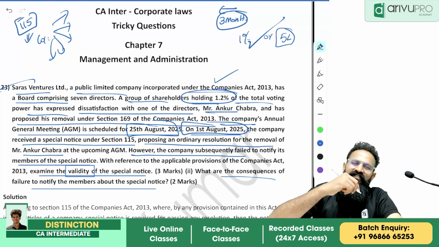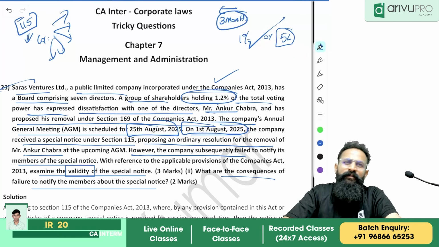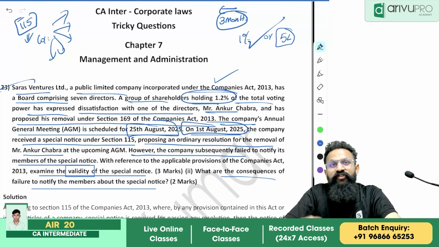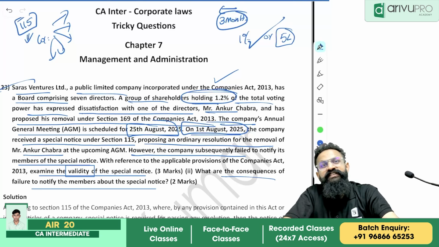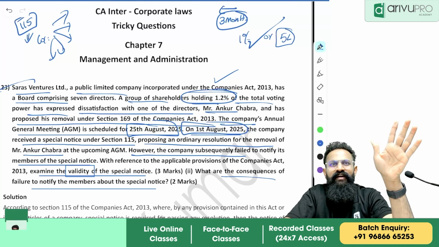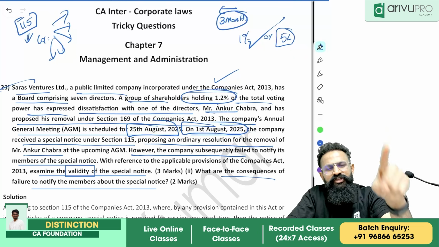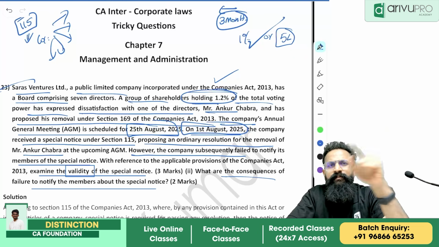So people, it is an assumption, again an interpretation. You cannot introduce any matter in the meeting without a proper notice. That is a rule of law. If you have not intimated the shareholders, you are not supposed to take any decision in the meeting.